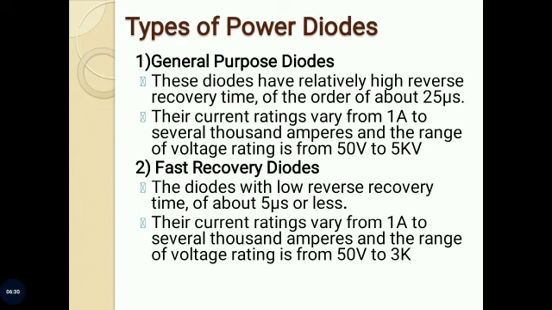Second one is fast recovery diodes. Diodes with low reverse recovery time of about 5 microseconds or less are classified as fast recovery diodes. These are used in choppers, commutation circuits, SMPS, induction heating, etc. Their current ratings vary from 1 ampere to several thousand amperes, and voltage ratings from 50 volt to about 3 kilovolt.